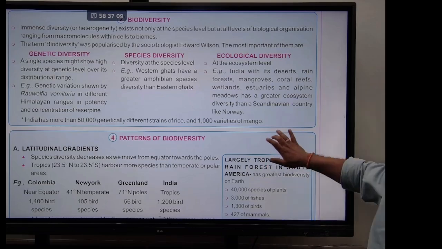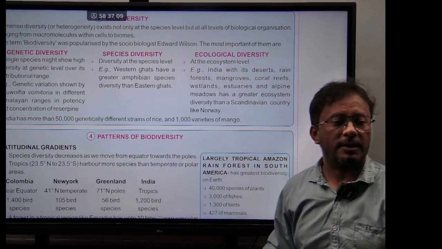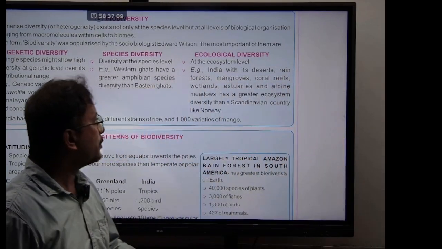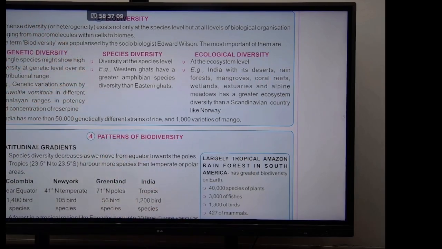And the third one is ecological diversity, at the ecosystem level. India, for example, has so many different types of biomes. We have deserts, rainforests, mangroves, coral reefs, wetlands, estuaries, alpine meadows.